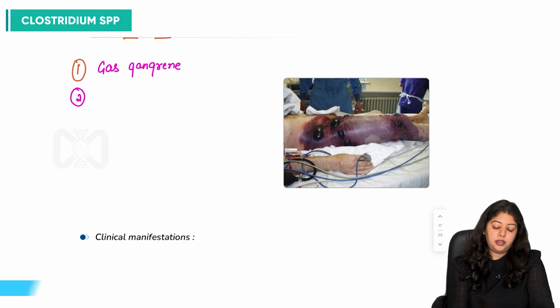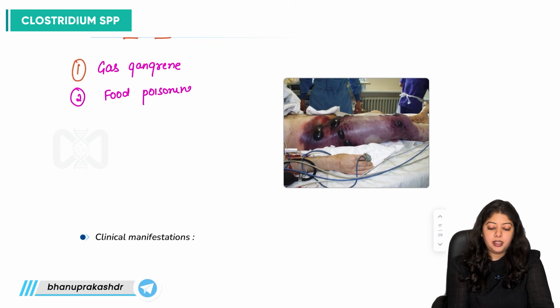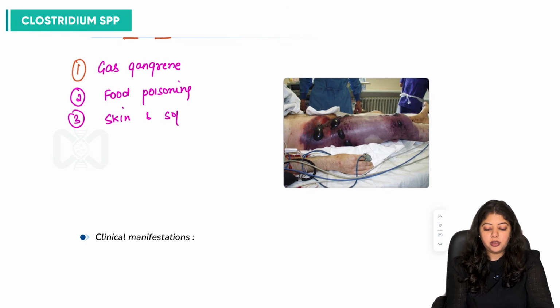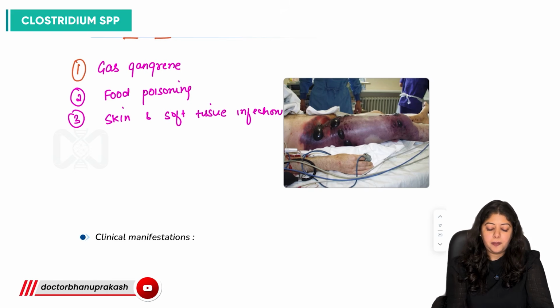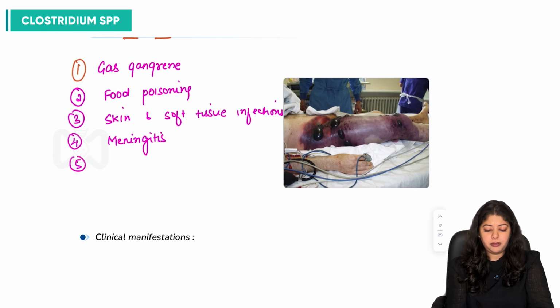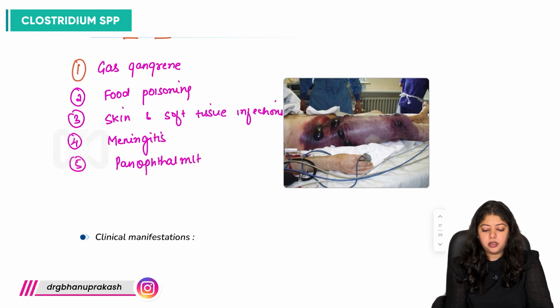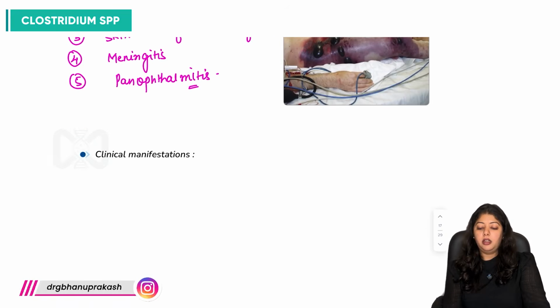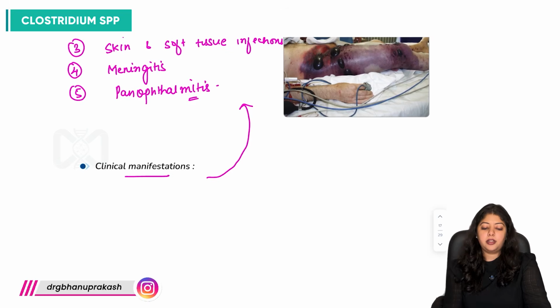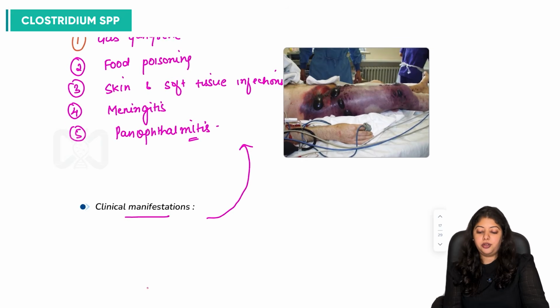It can also produce food poisoning. It can also lead to development of skin and soft tissue infections. It can cause meningitis. It can also lead to panophthalmitis. These are the most important clinical manifestations associated with Clostridium perfringens infection. And these are all the clinical manifestations we've already discussed about the Clostridium infection, right?